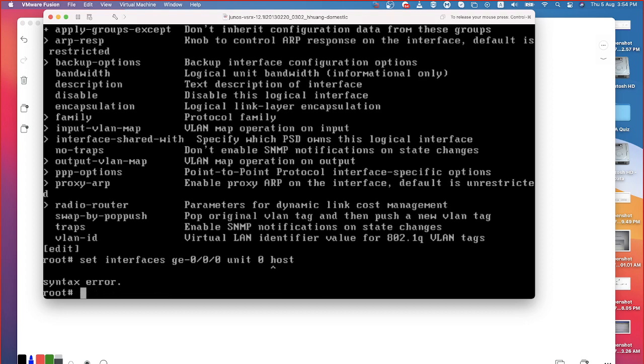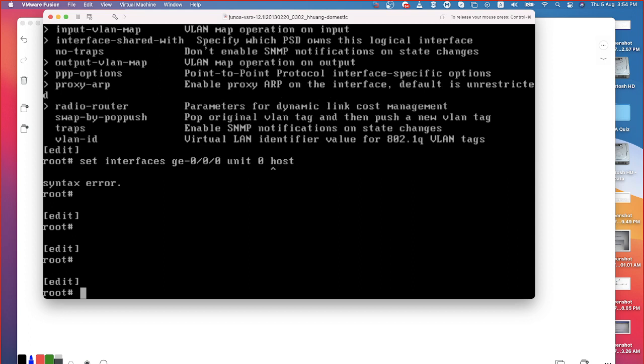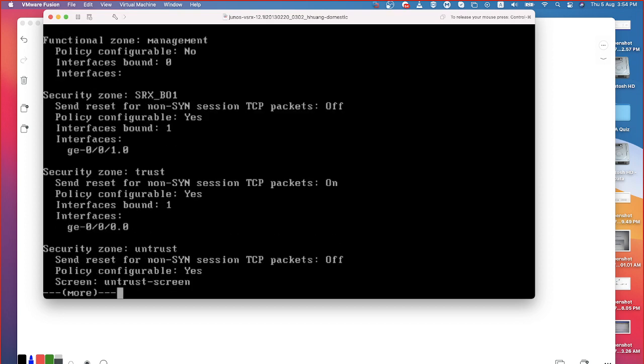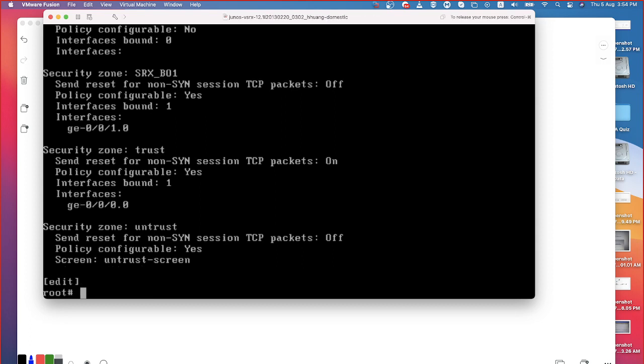Okay. Now if you wanted to view the zones, how do you view the zones? First of all, run show security zones. You can see all the zones available with you, right? I have a functional zone called management, security zones SRX BO1, trust, untrust, and also the Junos host is there.